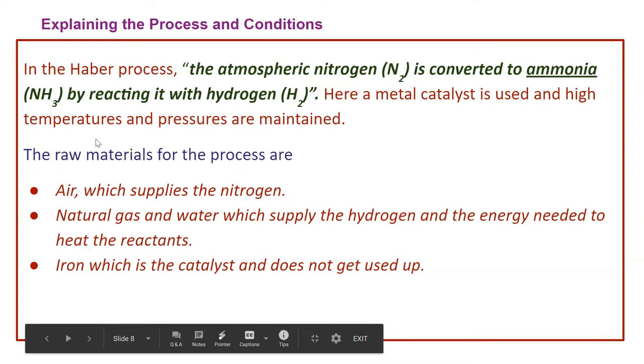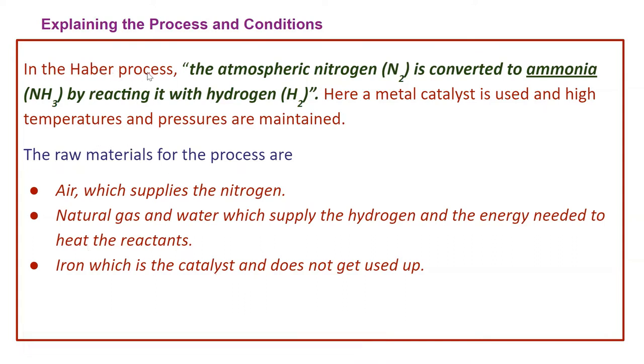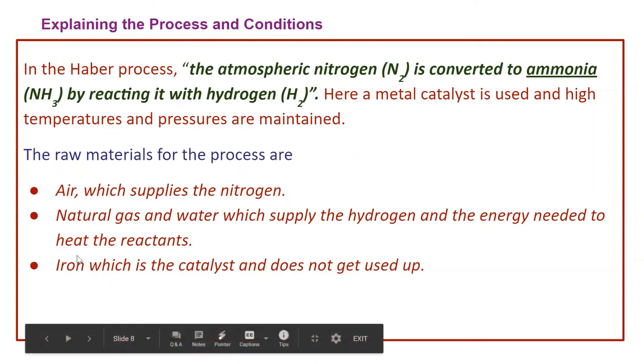So for the manufacturing of ammonia in the Haber process, the atmospheric nitrogen and hydrogen are used to form NH3. Air supplies the nitrogen, natural gas and water supply the hydrogen, and there is also the energy needed to heat the reactants, and the catalyst used in this process is iron.